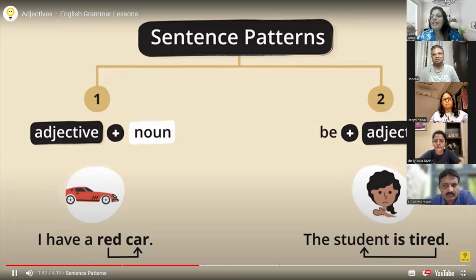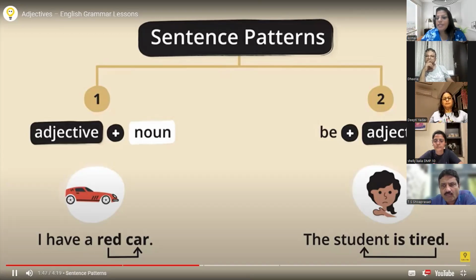If words come that end with ed, that becomes an adjective. Madam, if I say I am bored, is it an adjective? This is an adjective. This is not a verb. Although, look, what do we say? What is the verb? What is the third form of the verb that ends with ed?